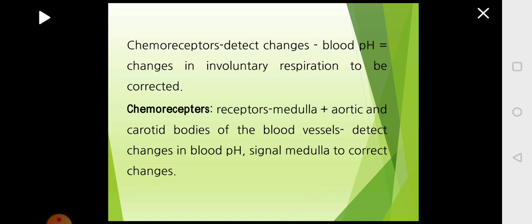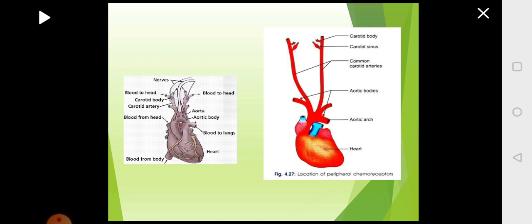This aortic body and carotid body will detect the changes in the pH of the blood, and it will send the information to the medulla so that the medulla can adjust the respiratory rate and do whatever is required. If more carbon dioxide is there, it will stimulate exhalation and more inhalation. So this is done. We will see in detail in the next slide. So the peripheral chemoreceptors are two types.